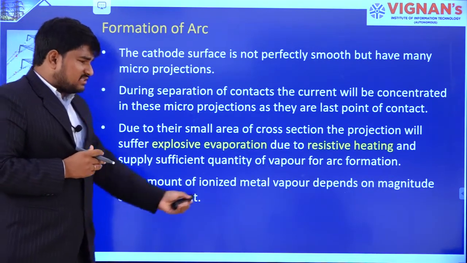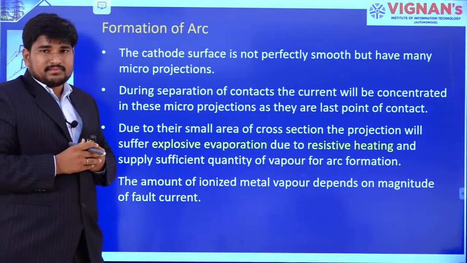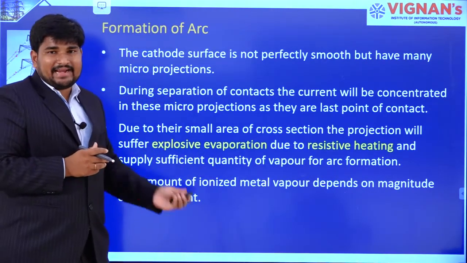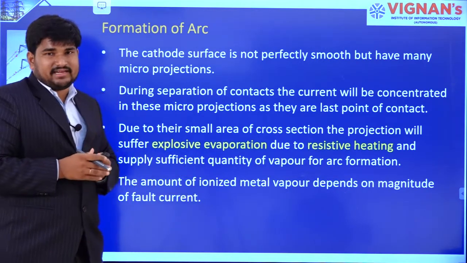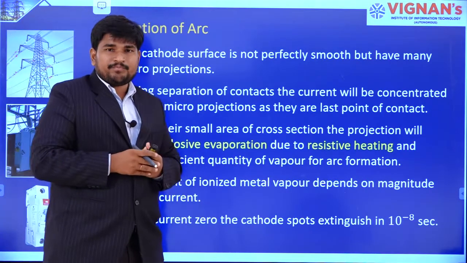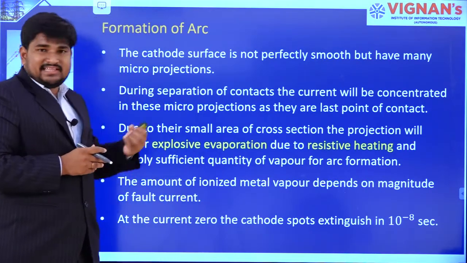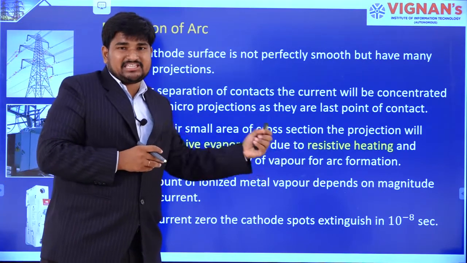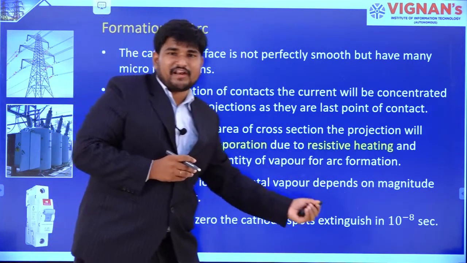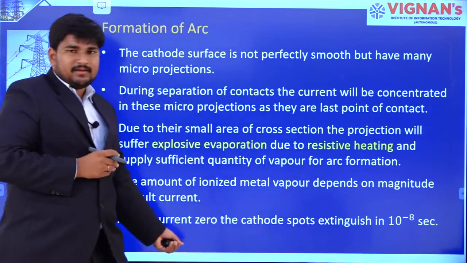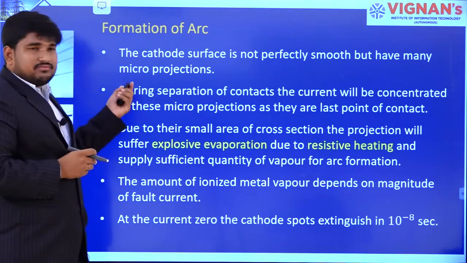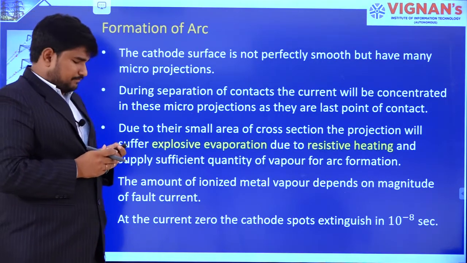The amount of ionized metal vapor, that means the amount of vaporization, depends on the current which is passing between contacts, right? So at current zero, these cathode spots will be extinguished within 10 power minus 8 seconds. Within a fraction of a second it will be extinguished. Now I am repeating the formation of arc.